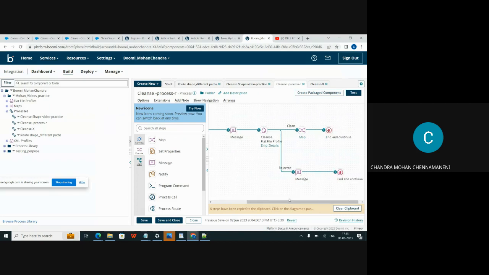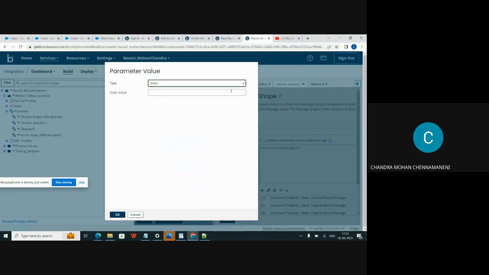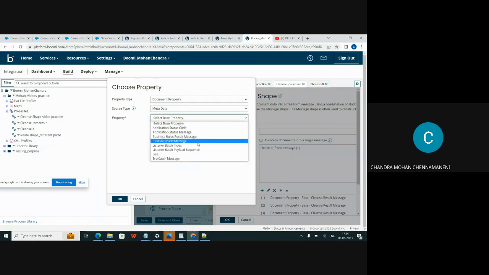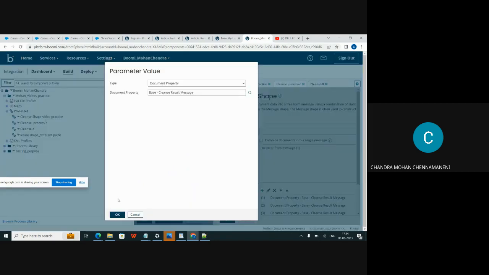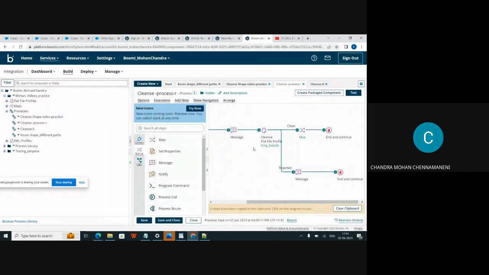Now if you want to get the error message from the clean shape, you can put a message shape here. In the message, click on variables and type is document. You can select the document property and search here metadata, source type is metadata, click here and select the property, cleanse result message, click here, click on OK, and run the process.